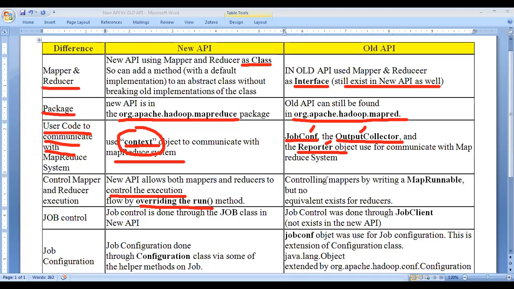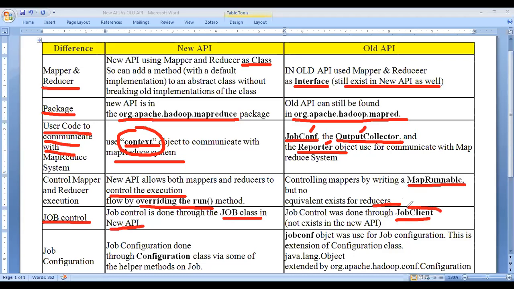So by controlling the mapper, by returning the map runnable, we don't have any equivalent existing for the reducer. We have only the mapper runnable to produce the output in the old API. Then how to control the jobs? Job control is done through the job class. Again, everything in the new API is converted into a class manner. In the old API, job control is done through the job client, which does not exist in the new API.